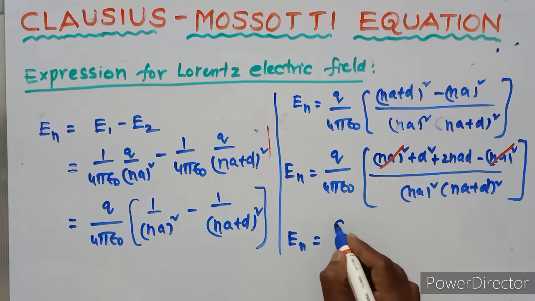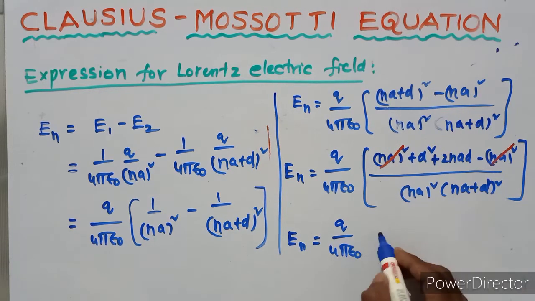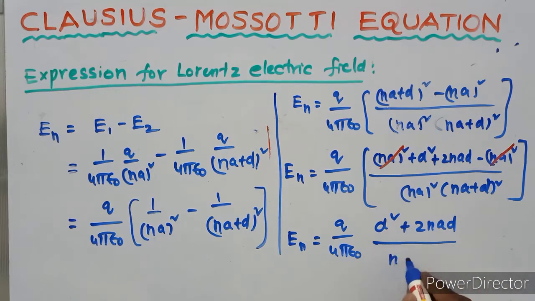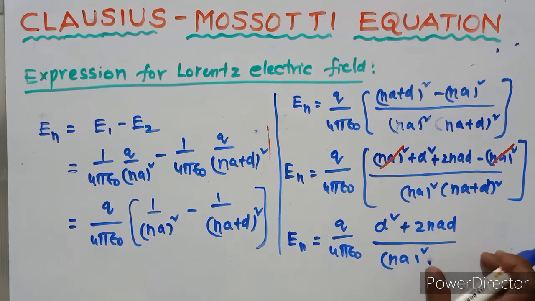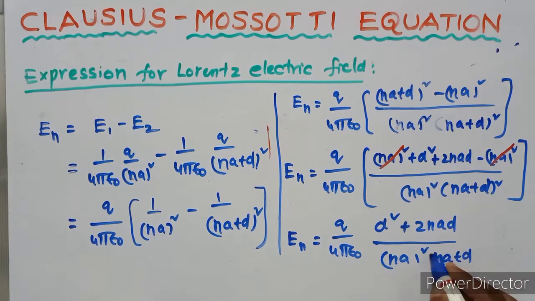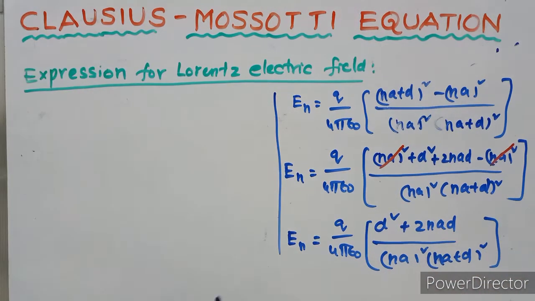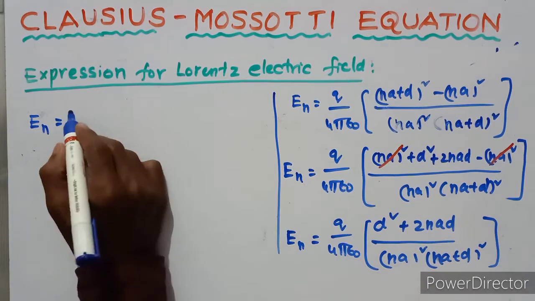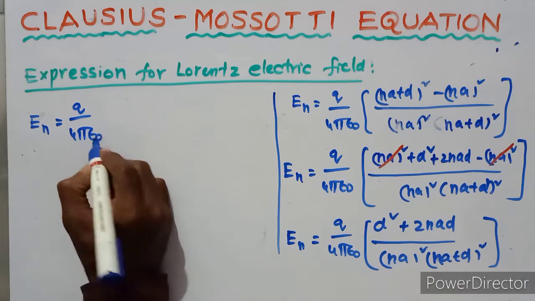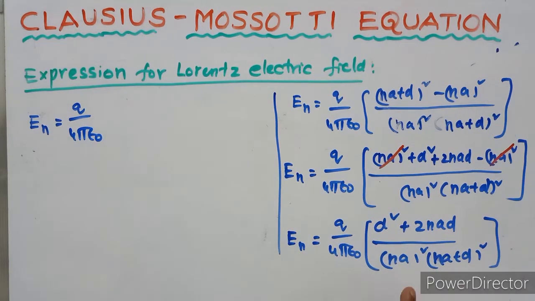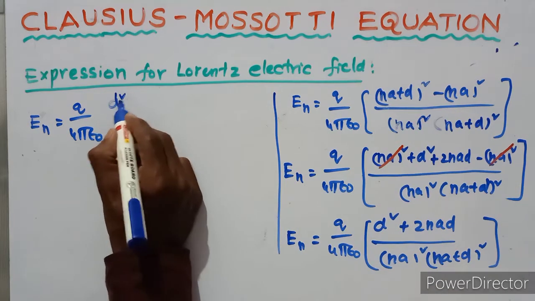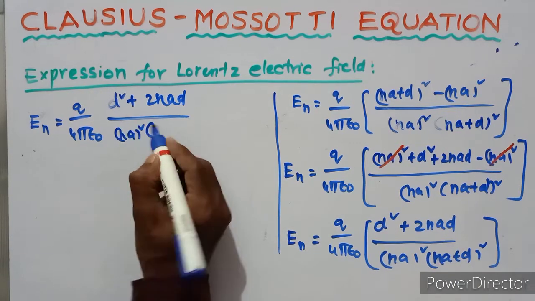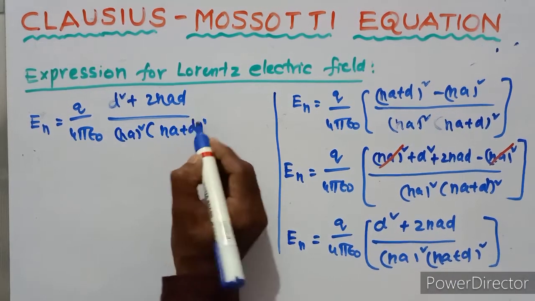Remaining is Q upon 4 pi epsilon naught times d square plus 2Nad upon Na whole square into Na plus d whole square.